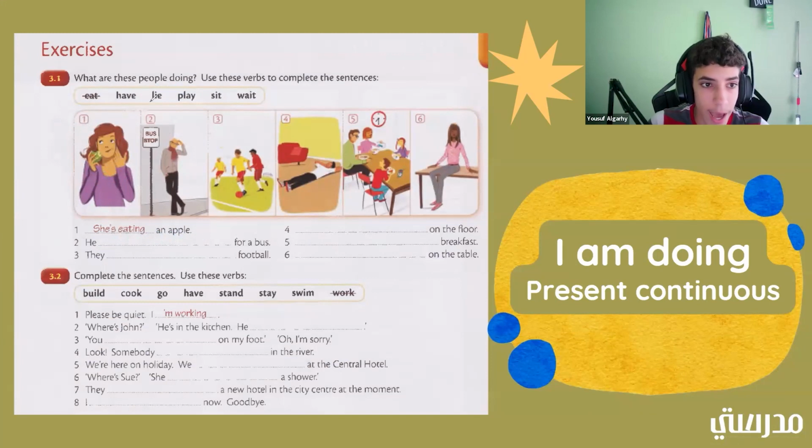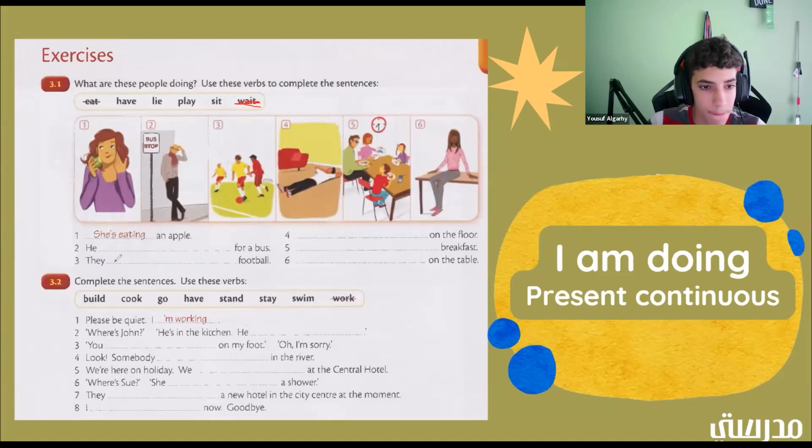So is it have for a bus, lie for a bus, play for a bus, sit for a bus, or wait for a bus? Okay, he's waiting. Good job. So these are all individual words, and then you add the ing sound to the end to make it make sense. So he's waiting. Okay, so let's cross out wait. Okay, so he's waiting for the bus.